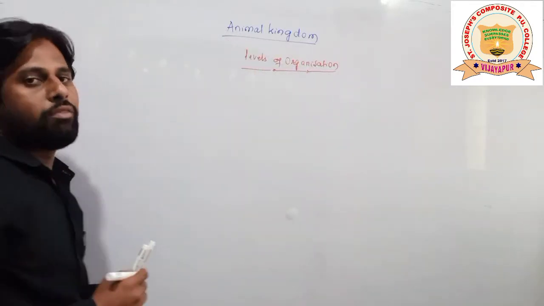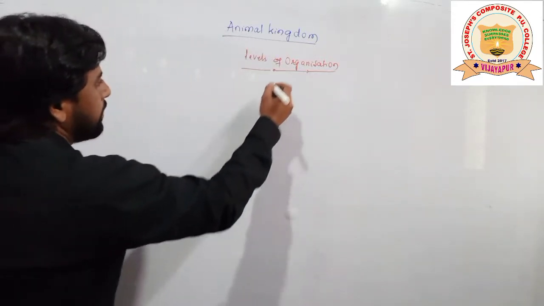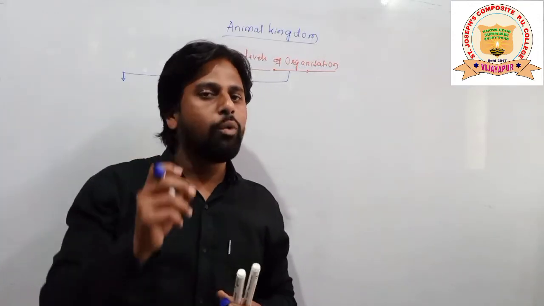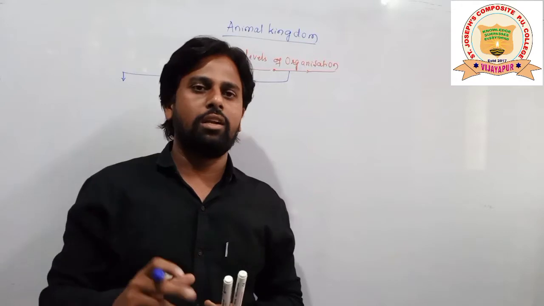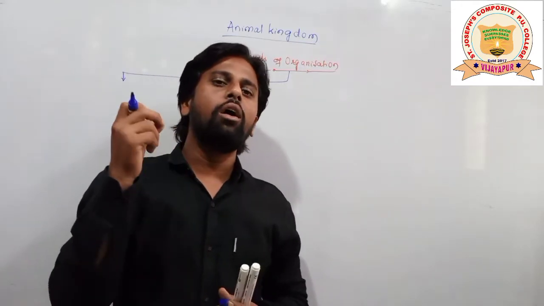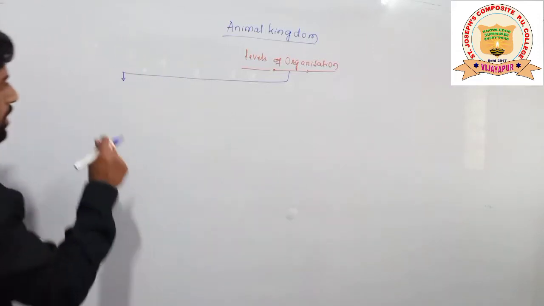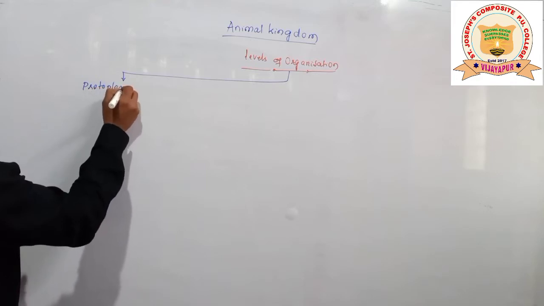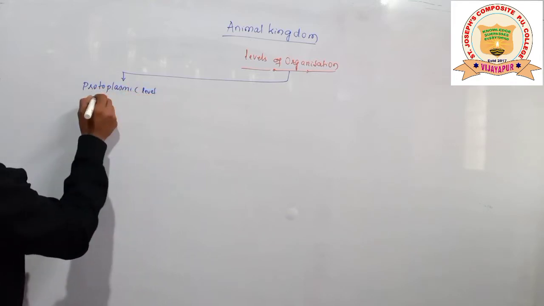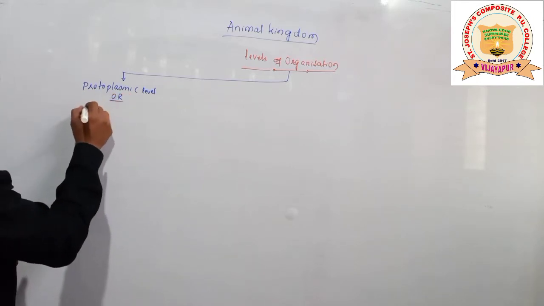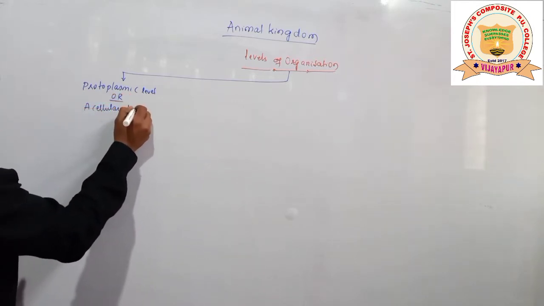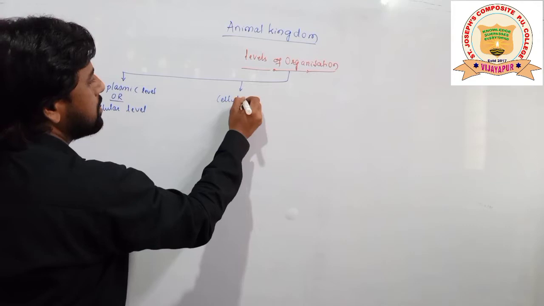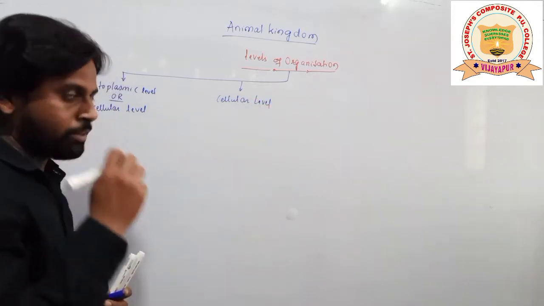Levels of organization have been divided into some important groups. Here some organisms are unicellular, meaning they are made up of a single cell, and we have to discuss how the body functions are carried out in their body. So the first level of organization is the protoplasmic level, which we also call the cellular level.